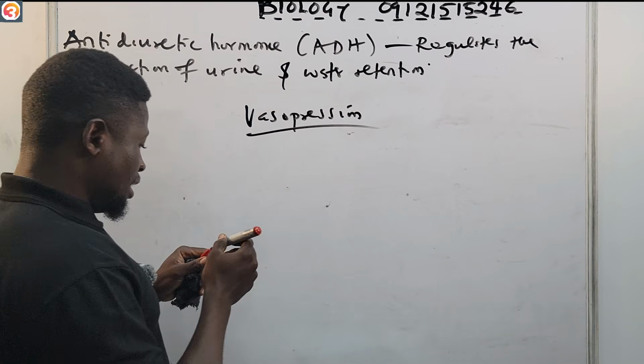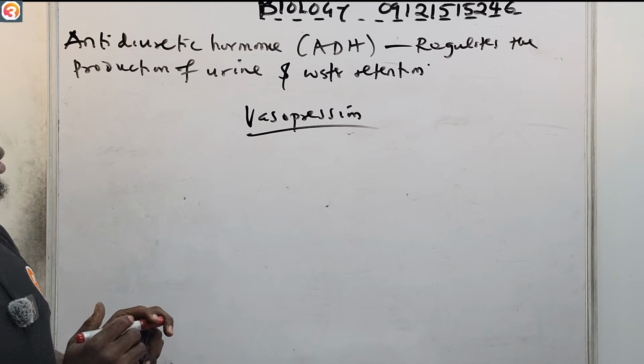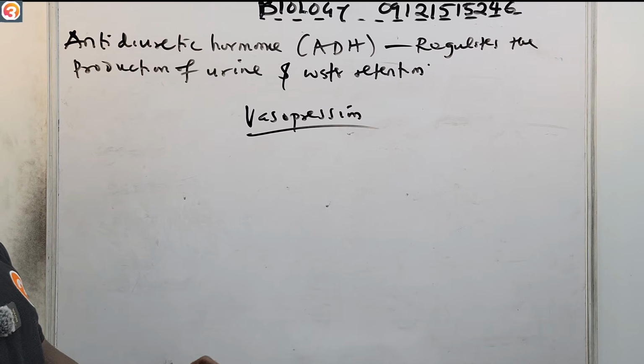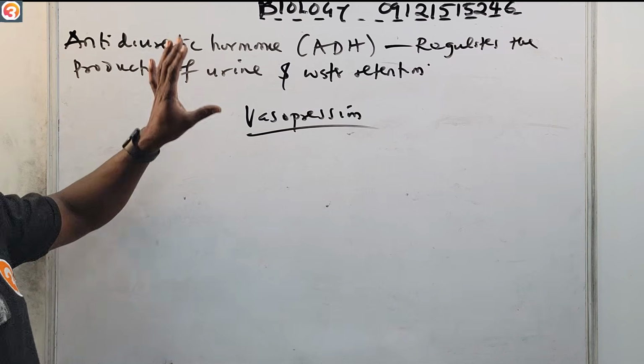And of course, if it is absent, it means that you will die of dehydration. So it helps for water retention. It regulates the production of urine as well as water retention. It's also called vasopressin.